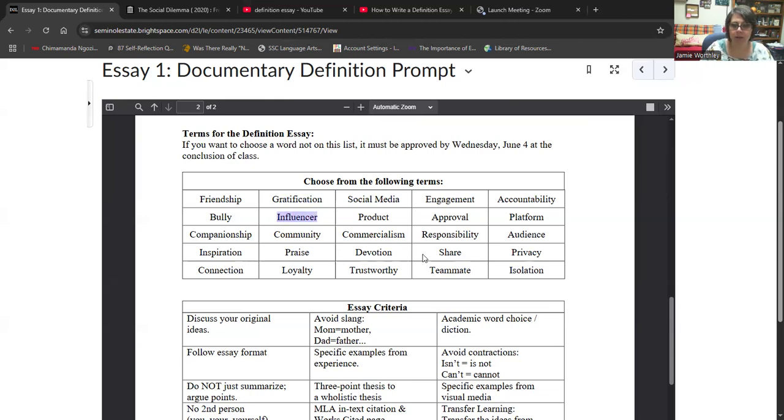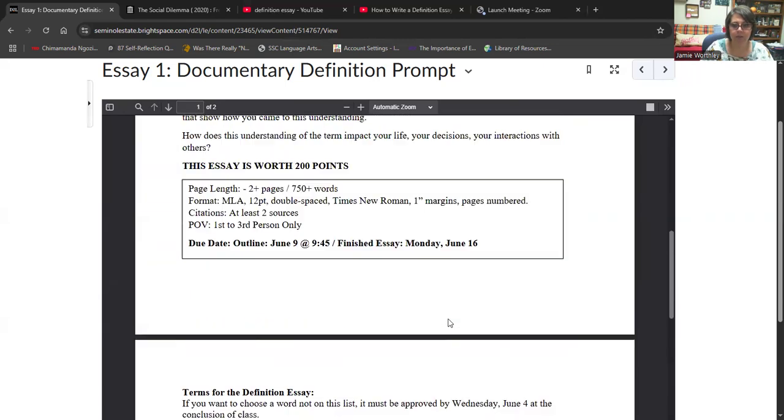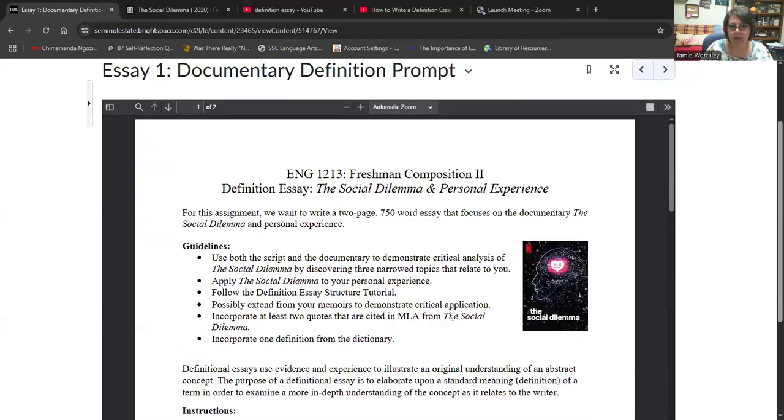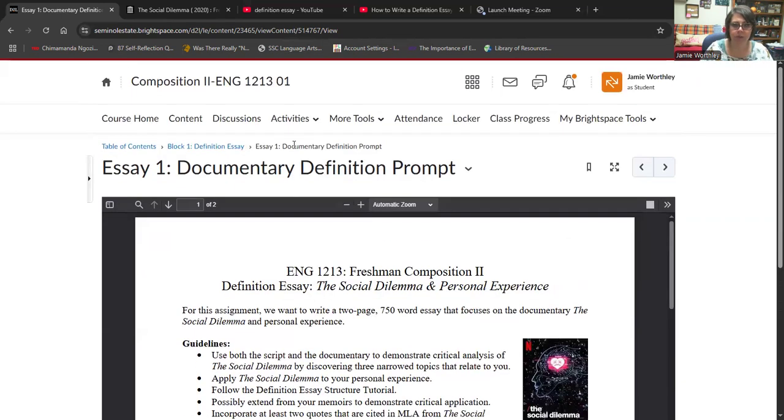So here's a whole lot of different terms, 1, 2, 3, 4, 5, 10, 15, 20, 25 of them. If you don't want to do one of my terms, like isolation, that's a good one to go along with Edgar Allan Poe, by the way, then tell me which one you want to do. What do you want to do, right? So that's what this first essay is. You watch The Social Dilemma and you redefine a term using The Social Dilemma.